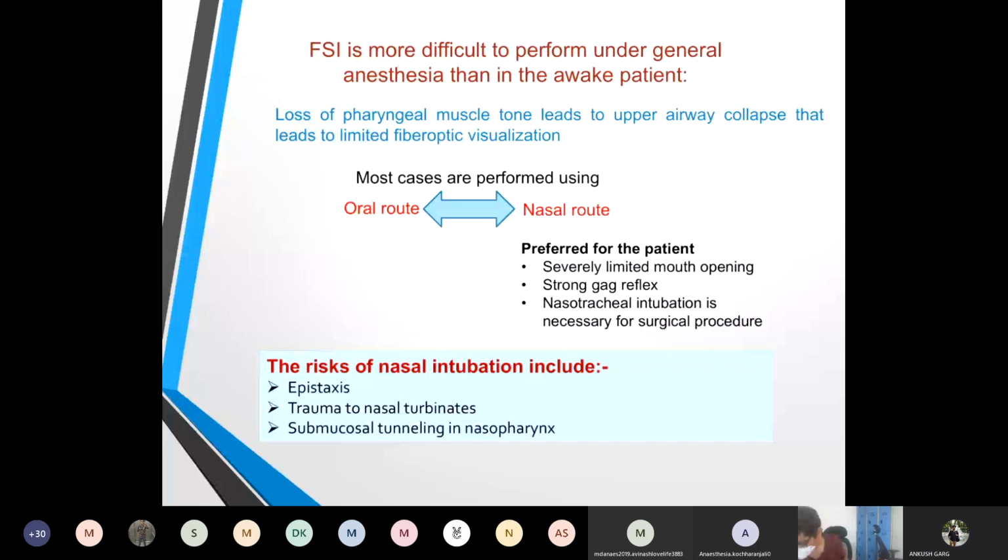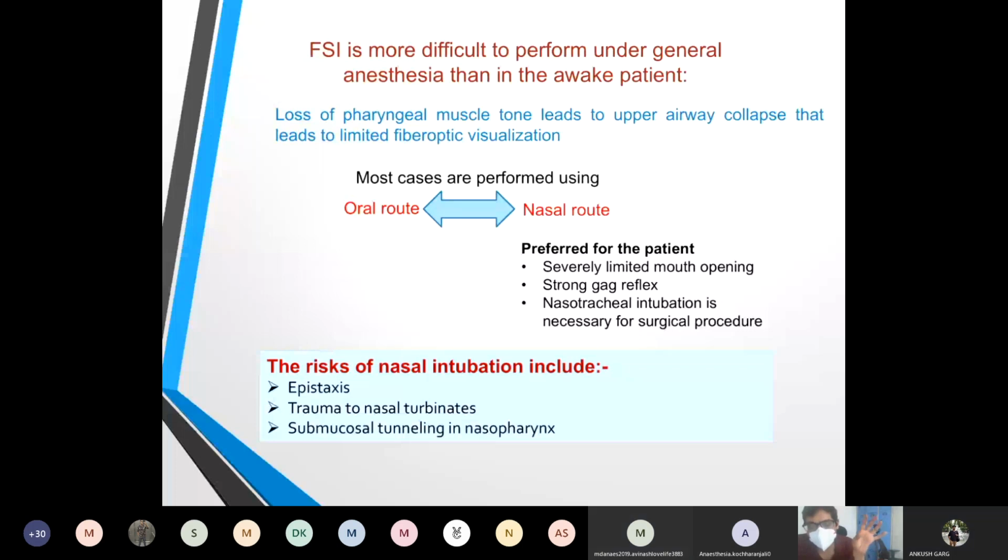And you can monitor the neurological status of the patient in case of overdose of local anesthetic toxicity. The patient may have tingling or numbness, drowsiness, or seizures, because those things are lost under the effect of general anesthesia. So these are the advantages of the patient being awake.